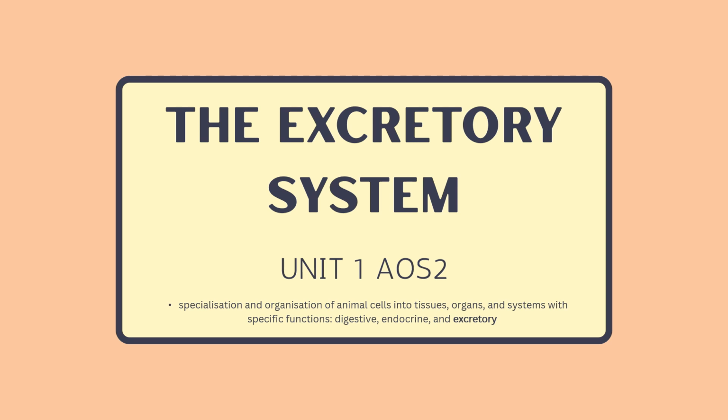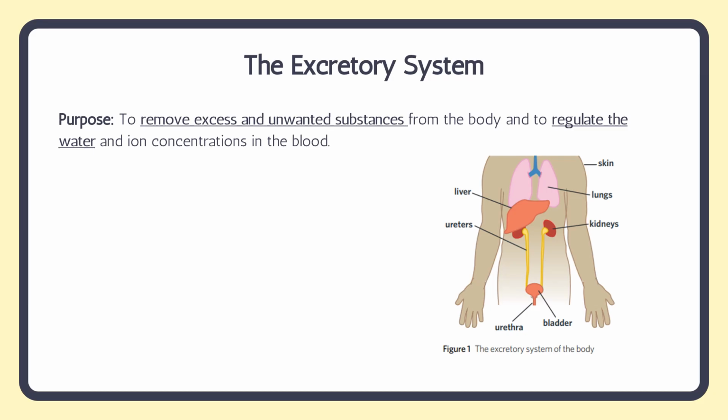Hi everyone, so we're going to be looking at the excretory system today. This is the third body system that we're looking at in this topic. The purpose of the excretory system is to mainly remove excess and unwanted substances from the body and to regulate water and ion concentration in the blood. So we're going to focus on removing excess and unwanted substances and regulating water.